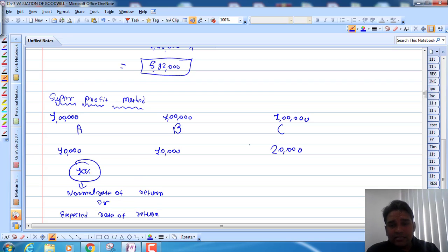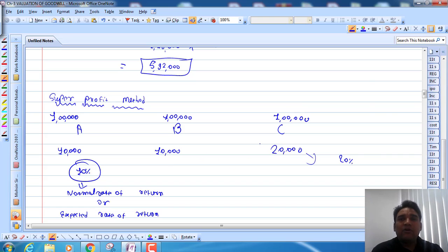But here you can see C is earning 20,000, that means he earned 20%. It means he has some skills or some value. That is why he is able to earn above the normal or expected rate of return.